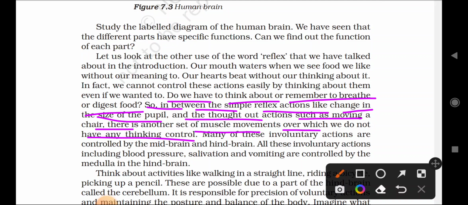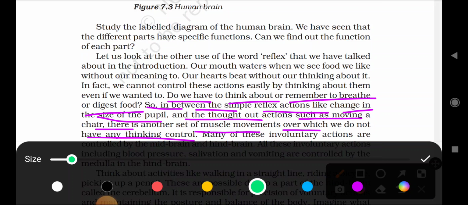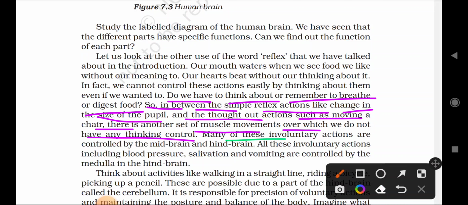Voluntary actions. Another type of action is called involuntary actions, and many of these involuntary actions are controlled by the midbrain and hindbrain. An important point: involuntary actions are controlled by which parts of the brain?